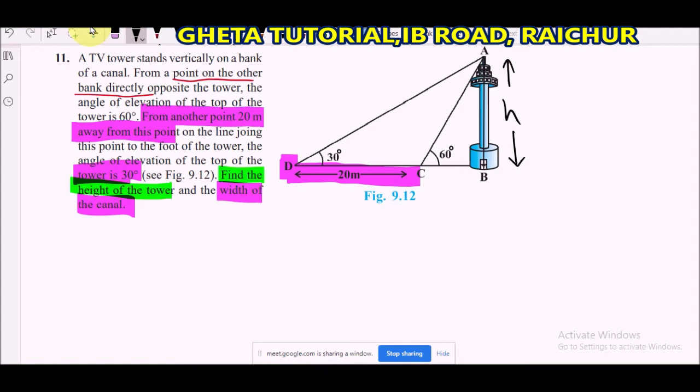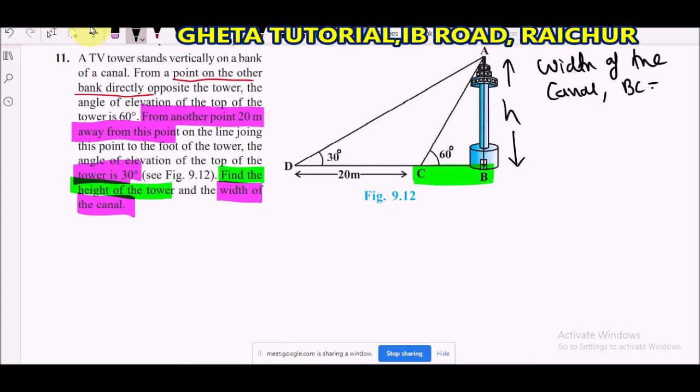BC is the width of the canal. BC is the question mark, so I will consider BC as x.